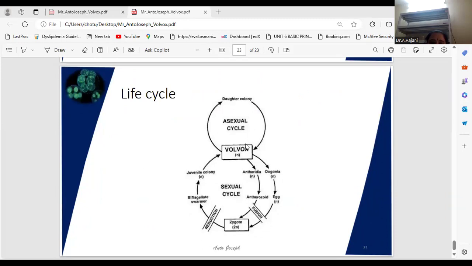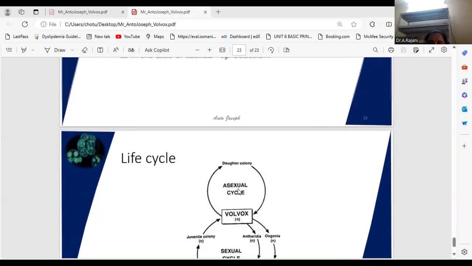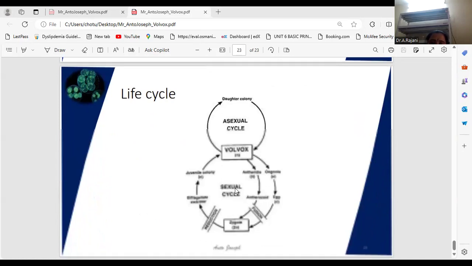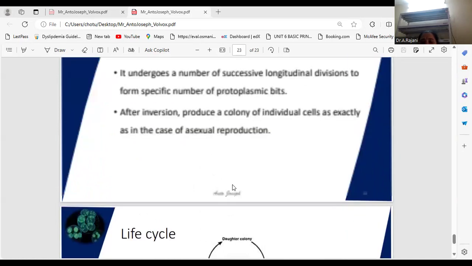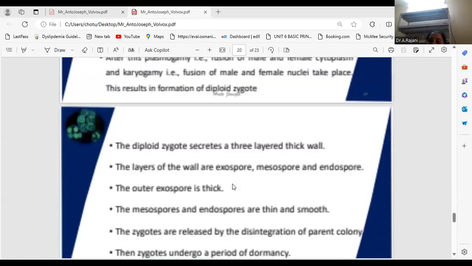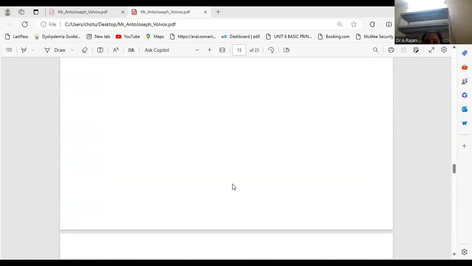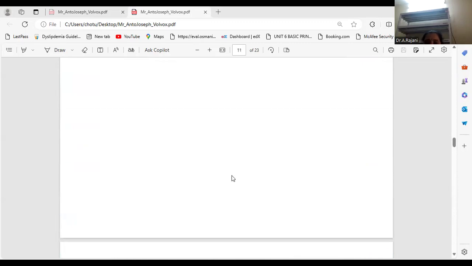This shows how development occurs in the sexual reproduction life cycle, and a haplontic life cycle is present in the Volvox reproductive life cycle. Okay, if you have any doubt, ask me. This is the total study of Volvox. If you have any doubts, I'll clarify them now.